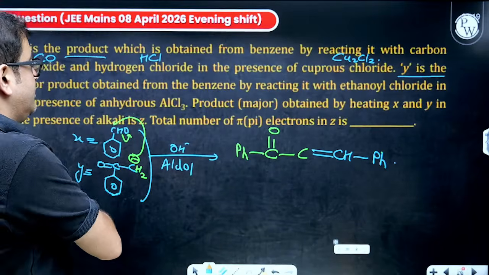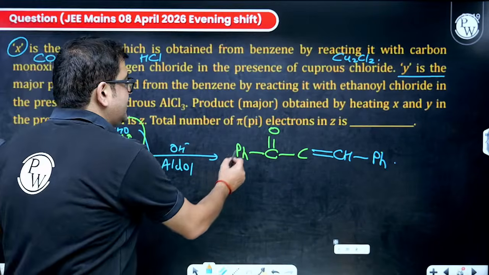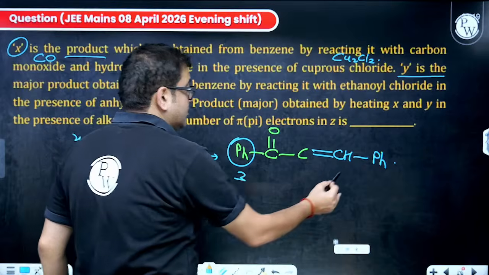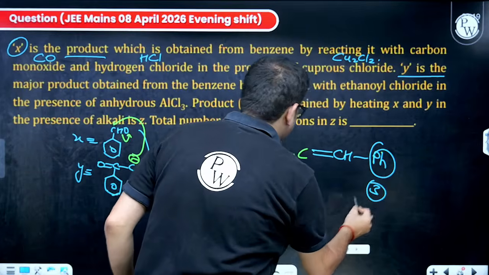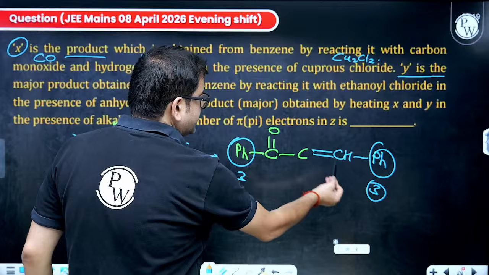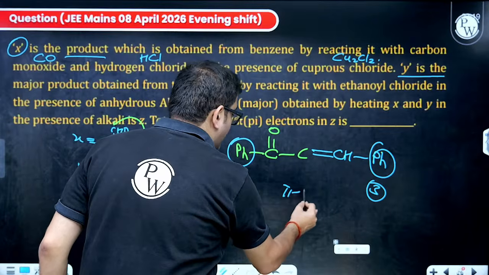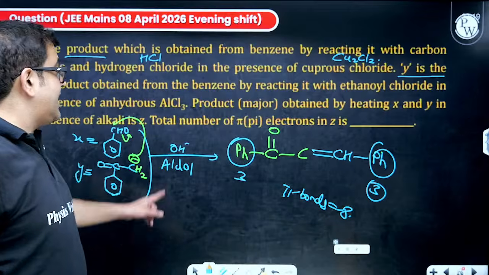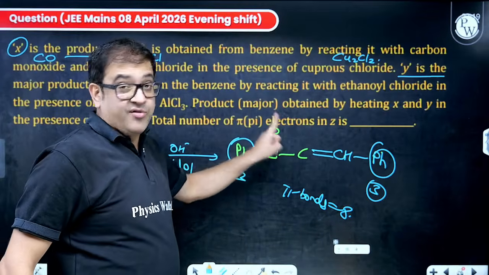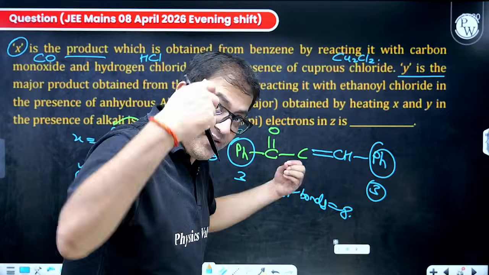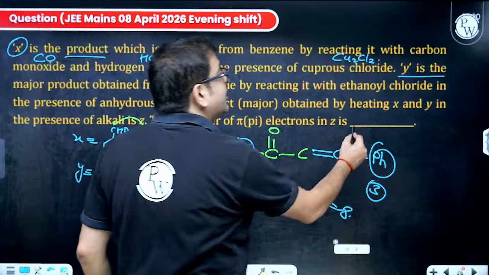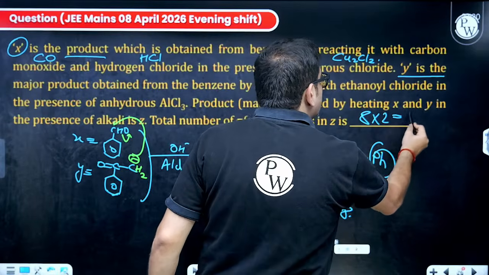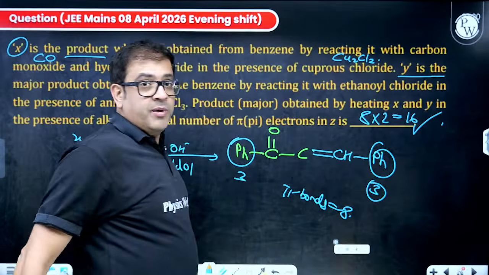Now, you have to calculate pi bonds. Sir, benzene has 3 pi bonds. This has 3 pi bonds. 3, 3, 6, 7, 8. Total pi bonds are 8. But the question is asking the number of pi electrons, not bonds. 90% of the students will do this wrong. So it will be 8 into 2. So the answer will be 16. I hope everybody got it.